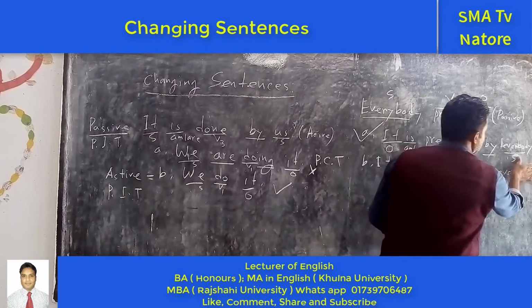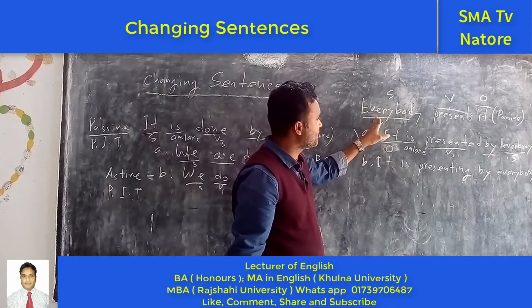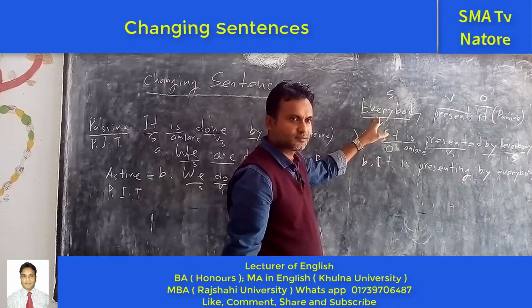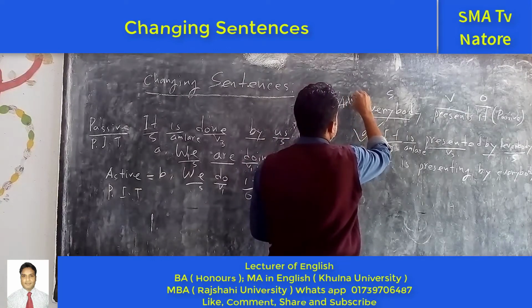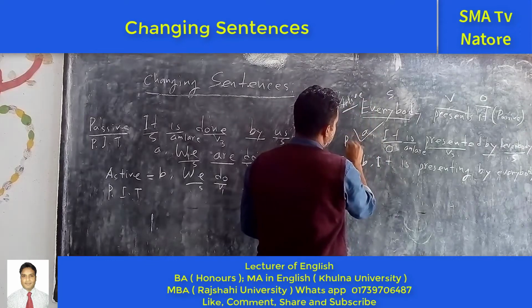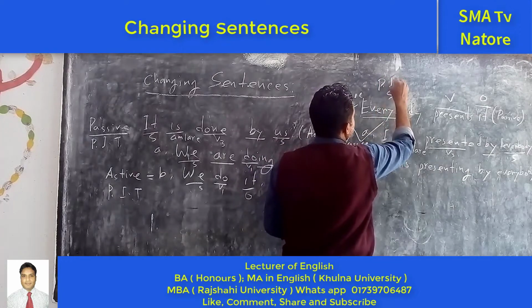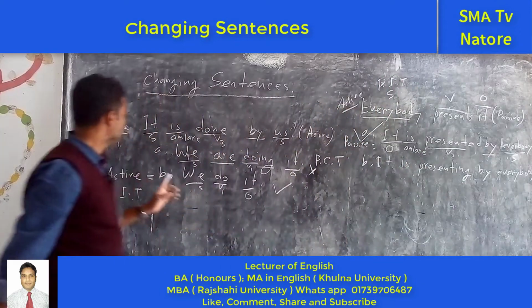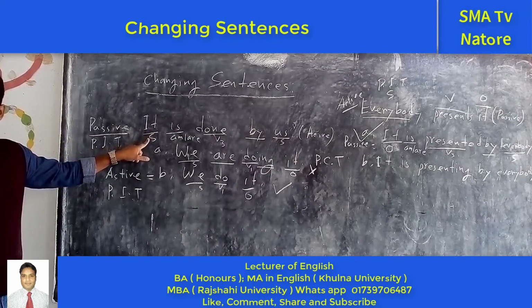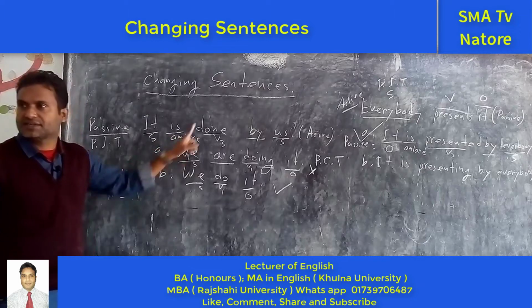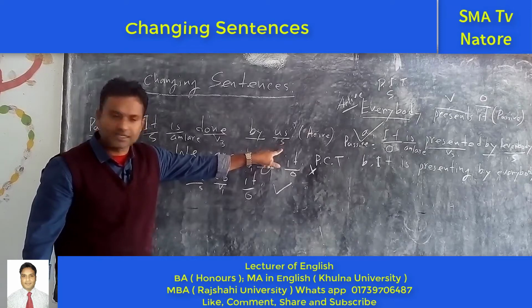Subject. Thank you. So here we can say that this is the active voice or passive voice? Active. Next one, this one is the passive. So the tense is present indefinite tense. We have already discussed the present indefinite tense. The passive voice structure is subject am or is or are. Next one, the past participle form of the verb. Next one by, next one subject.